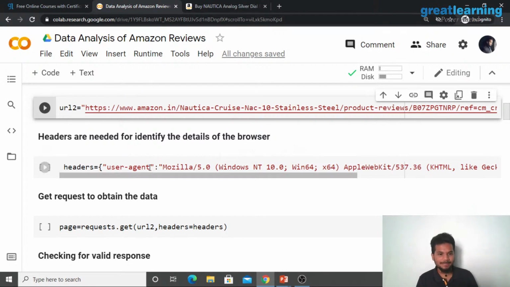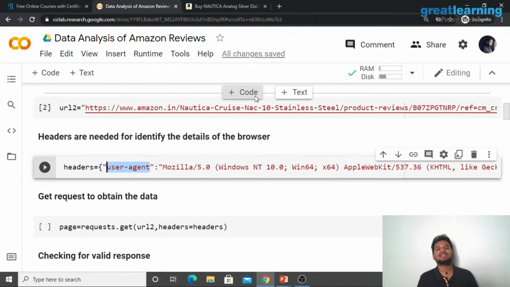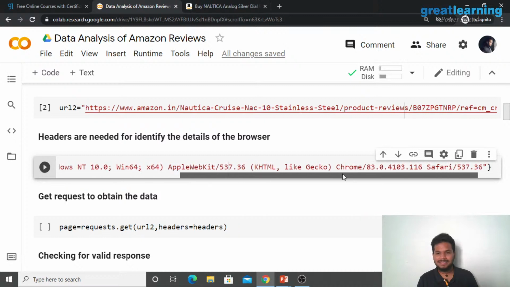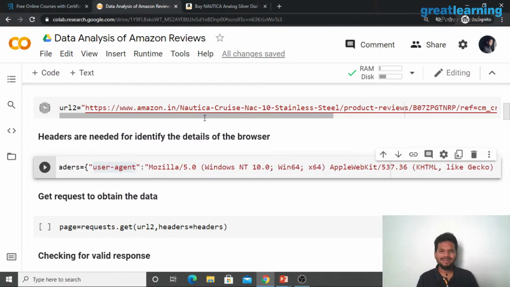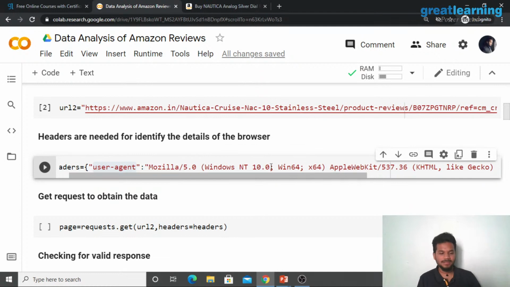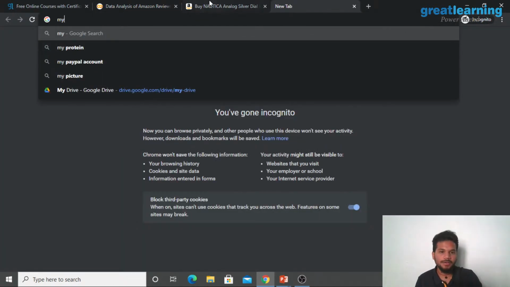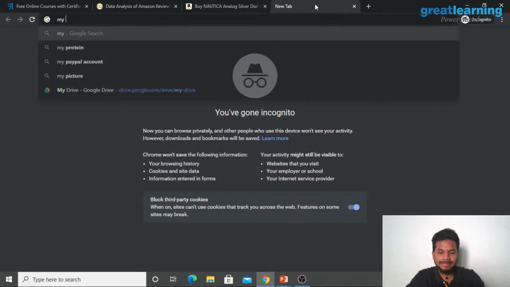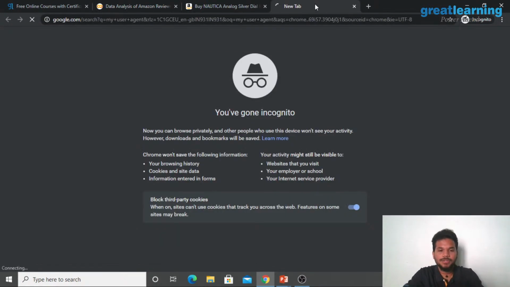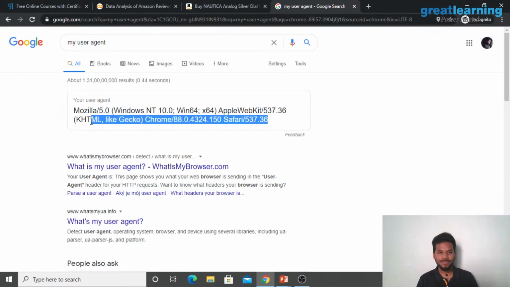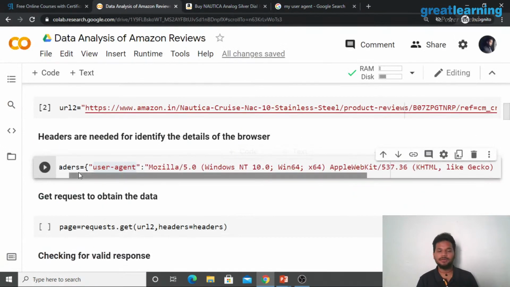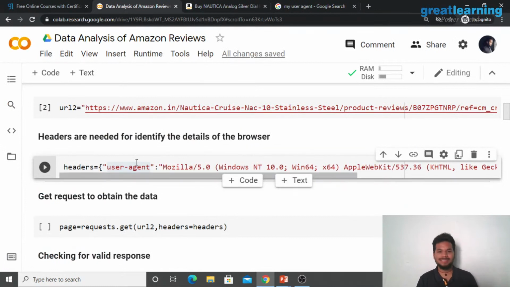That's what is meant by user agent. User agent is basically your connection to the website you're trying to scrape from, showcasing yourself, saying, hey, this is me, this is what I bring with me and the data I'm pulling out, right? Now, there's something that says here Mozilla, Firefox, Windows NT, Apple Web Toolkit, a lot of different things, right? Chrome, Safari and all of that. If you're wondering how you can find all of this to insert it here, it's very simple. Go to Google and just type my user agent, guys. As soon as you type it, look, this is your user agent. Just copy this and paste it out here in a variable called header.